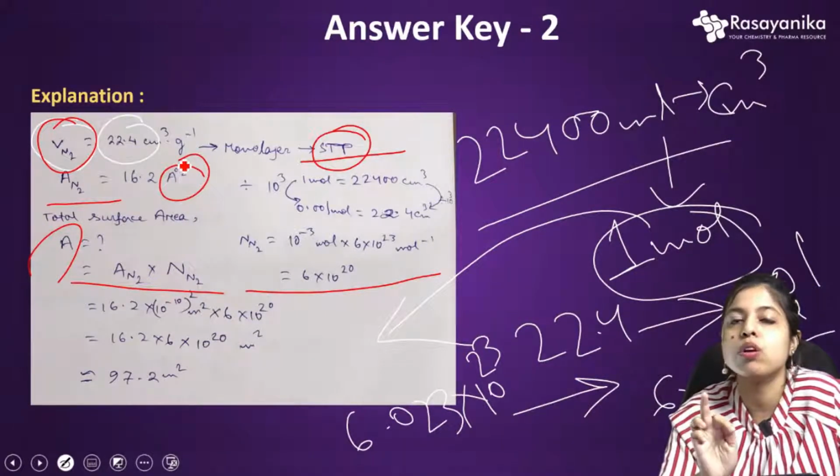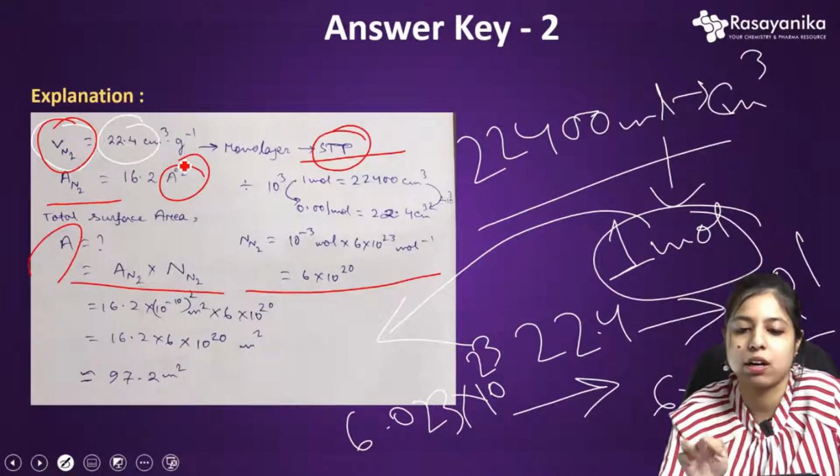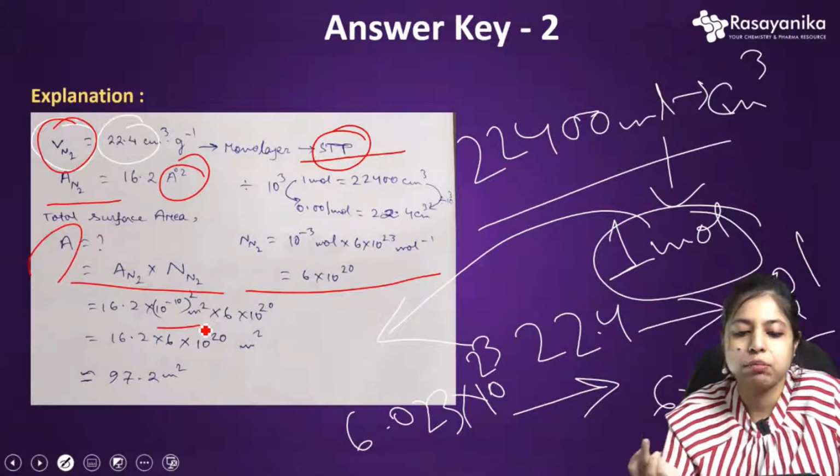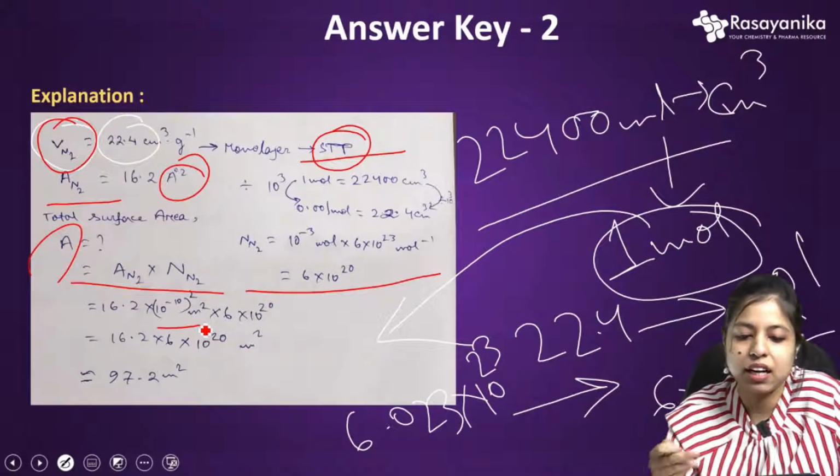And also don't forget to take the square term. Square means it's an area, so you have to square this. Okay, then you can get the area in meter square.